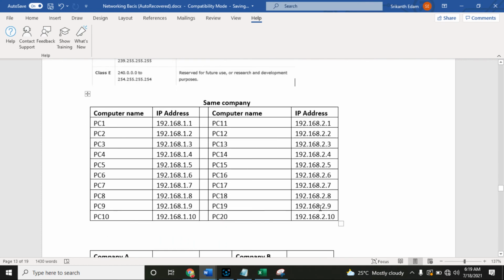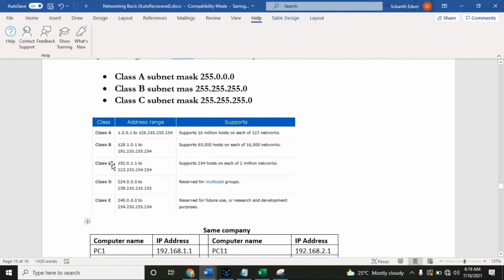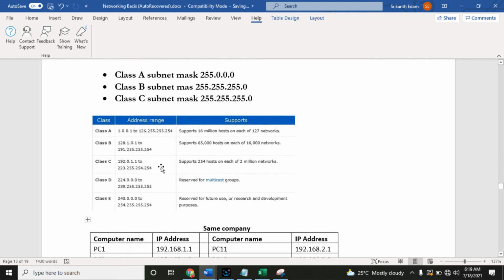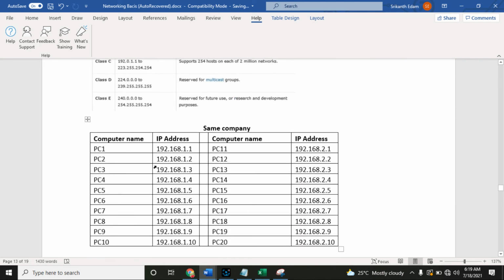And what exactly is a different network here? This is my same company, guys. In my organization I have 10 computers. Here I am going to configure the IP address for the device 192.168.1.1. Which class IP address is this? It is a class C IP address, 192.168.1.1.